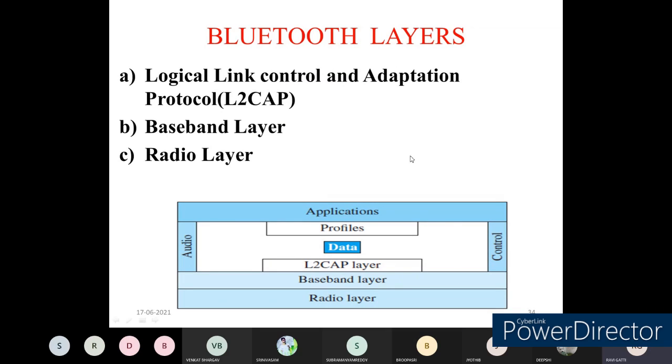So this we call a Bluetooth layer. It is also called a Bluetooth protocol stack. So what are the components of this Bluetooth protocol stack? It has been depicted in the layers.